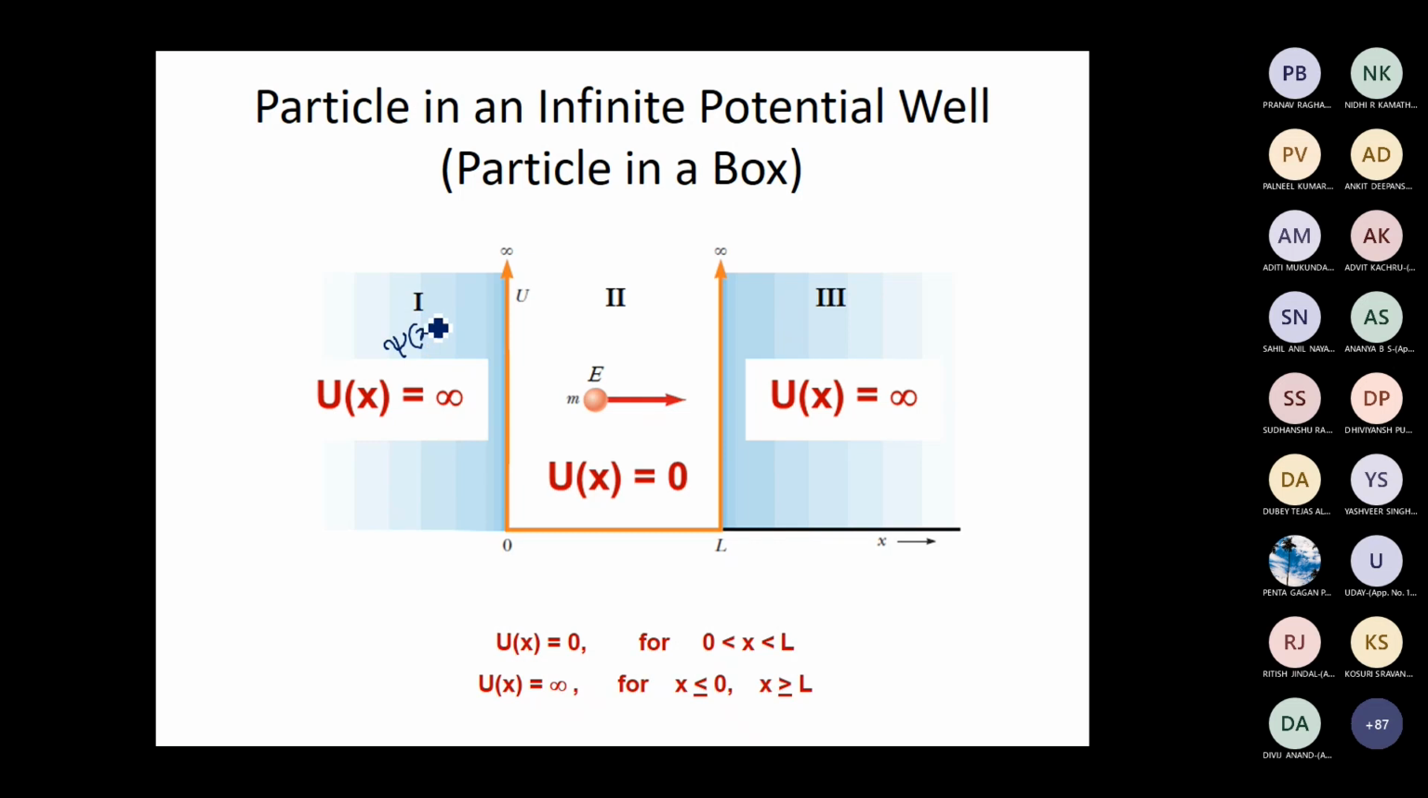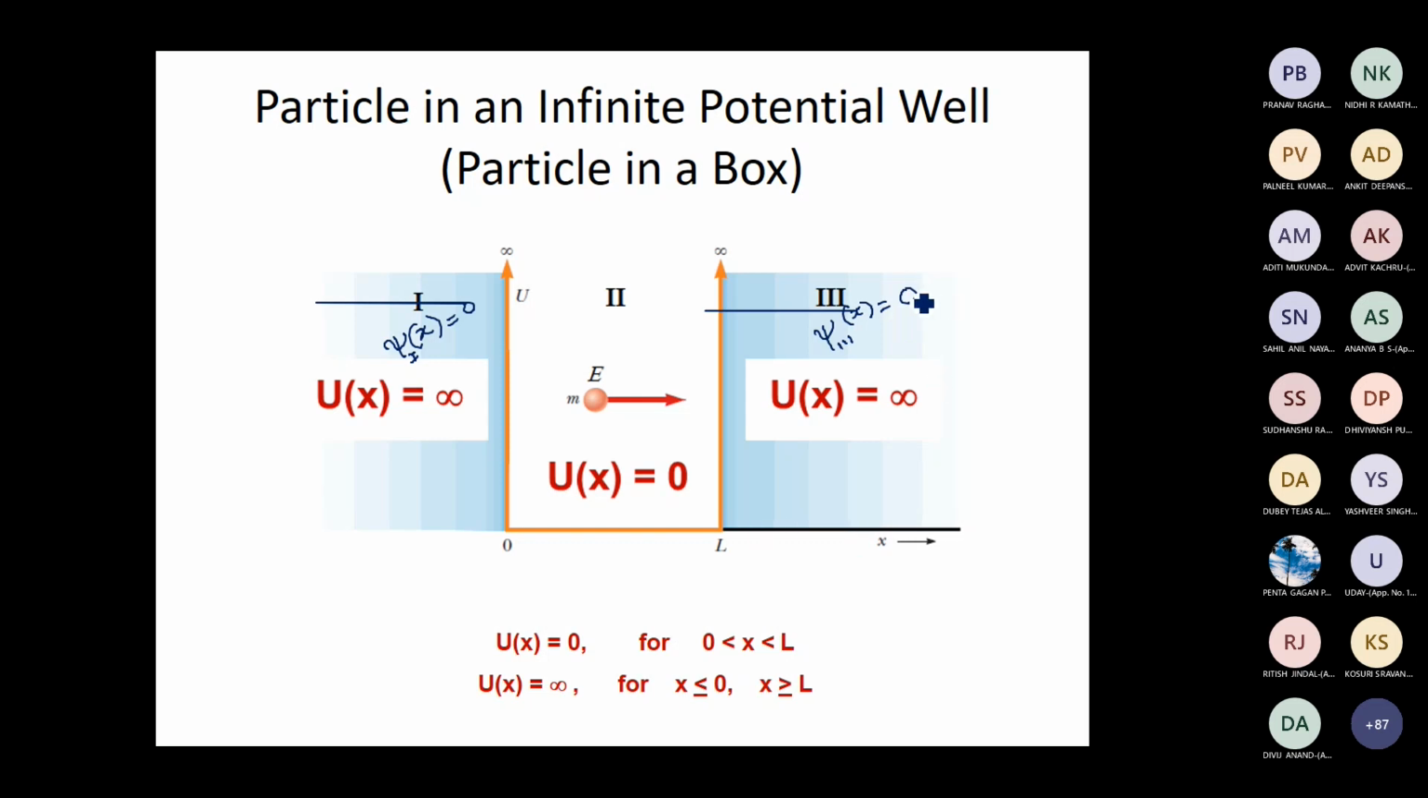Here in region 1, the wave function should be equal to 0, which I write psi 1 of x should be equal to 0. Similarly, psi 3 of x should be equal to 0, because there is no probability of finding the particle either in region 1 or region 3. So the wave function should be 0 in this region. The probability density also will be 0 in region 1 and region 3. Or in other words, the probability of finding the particle in region 1 and region 3 is 0. So the wave function itself has to be 0 in region 1 and region 3.